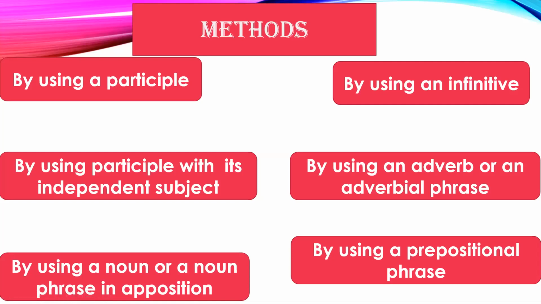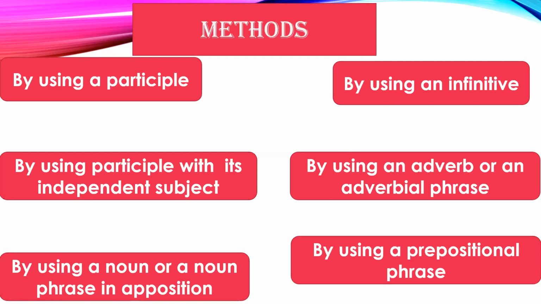an adverb or an adverbial phrase. We can combine two simple sentences into another simple sentence by using an adverb or an adverbial phrase. And the last method is by using a prepositional phrase.